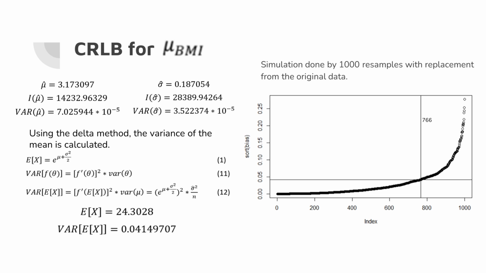In this slide, we show the value of mu and sigma obtained from previously mentioned equations, as well as their variance. We can appreciate that the variance of sigma is smaller than the variance of mu. Because of this, we will consider sigma as a known parameter.